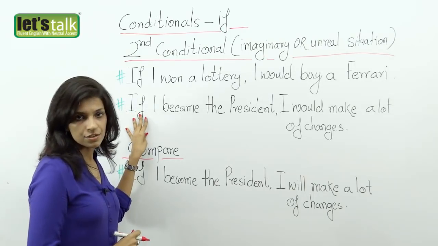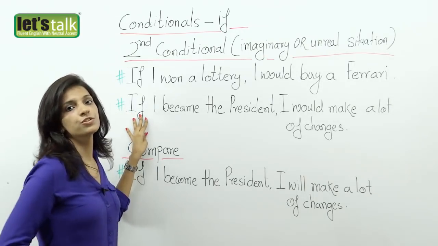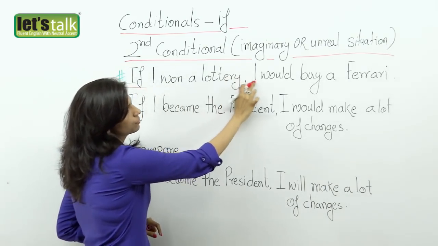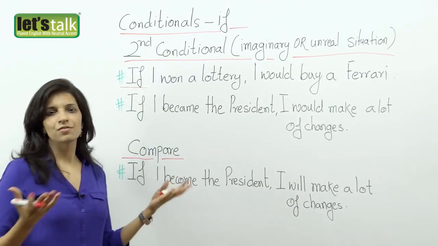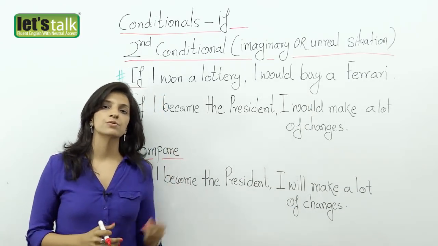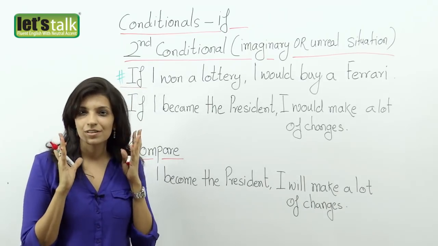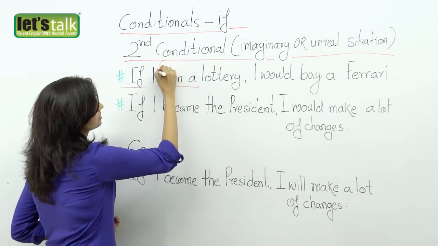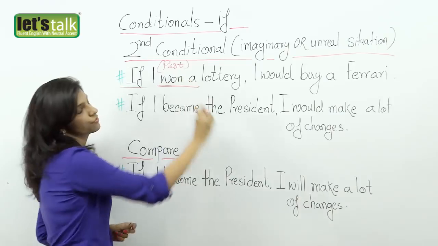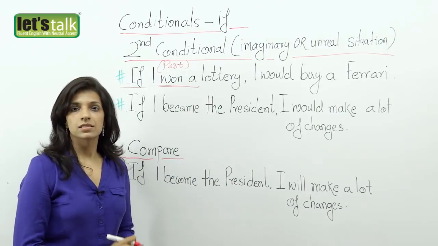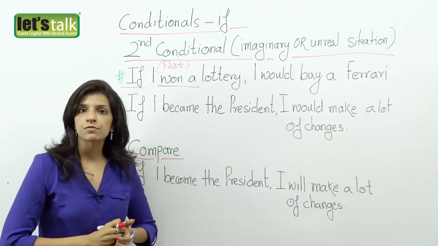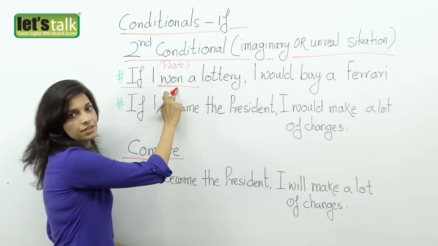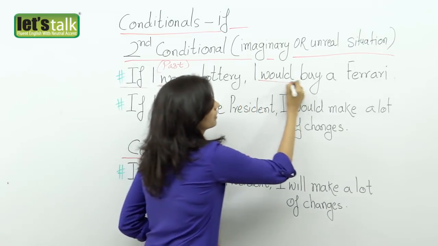Now, I have 2 sentences here for you. Let's see what form of the verb we use in the second conditional. If I won a lottery, I would buy a Ferrari. You have general conversations, if I do this, if I do that. But something that is again very imaginary or unreal, you always take the verb in the past tense or what we call the second form. This is because it is not something that is prevailing in the present or probably it won't even happen in the future. So, we use the word in the second form. So, if I won, I would buy.